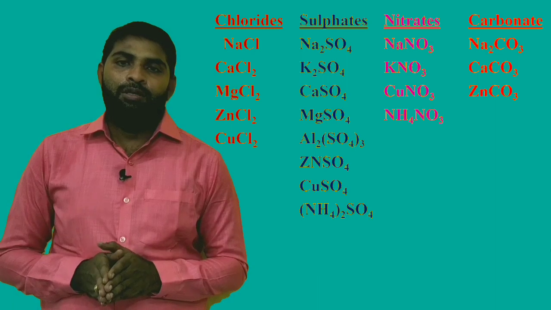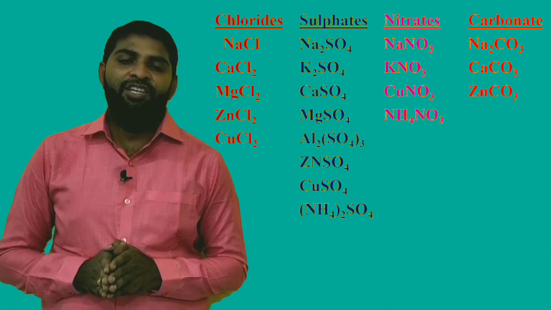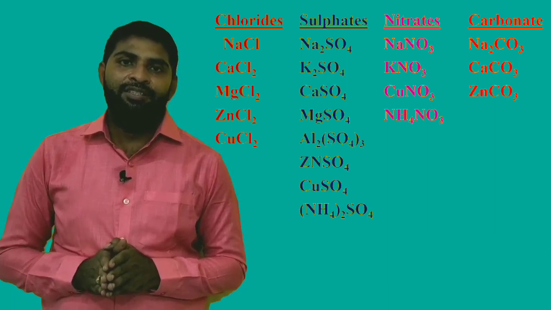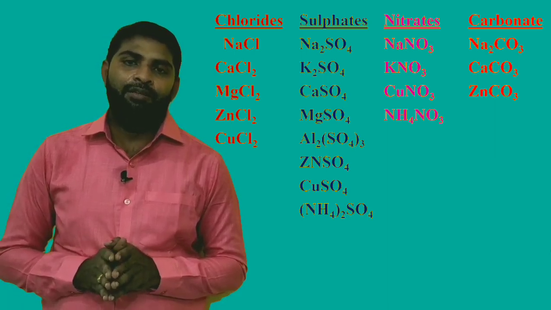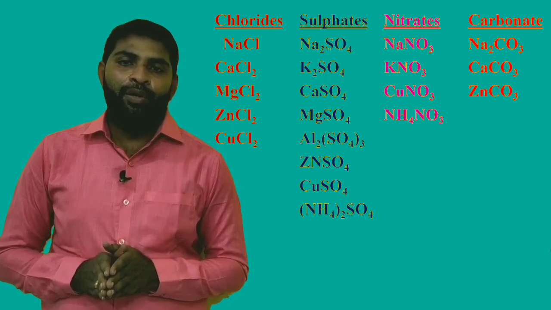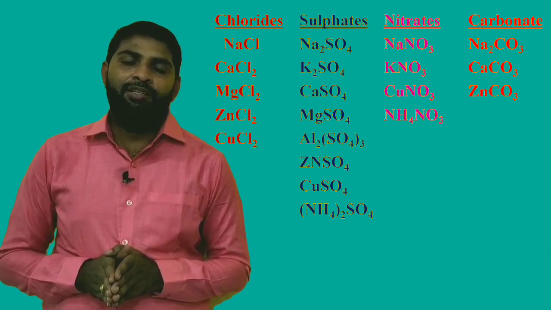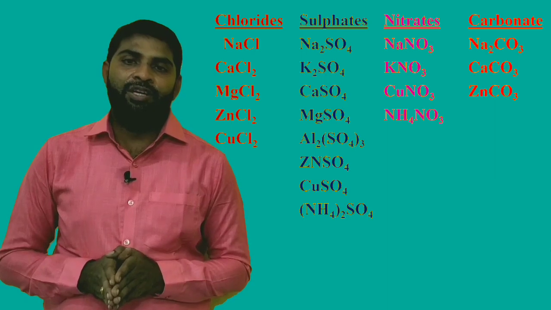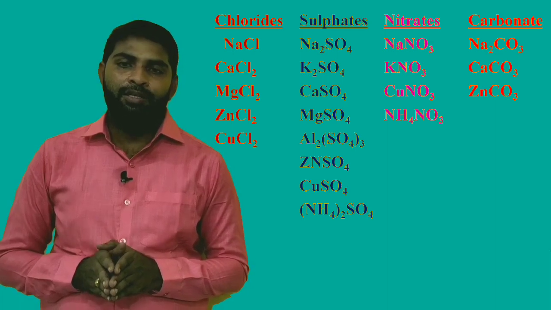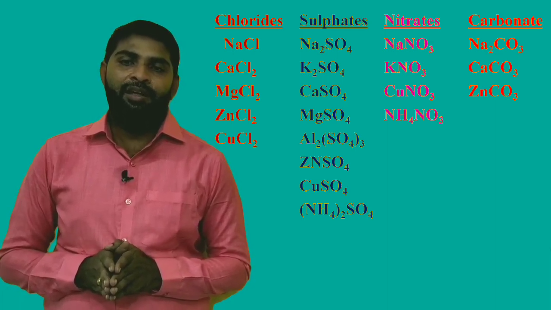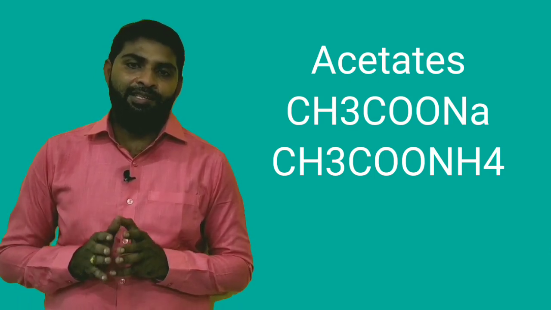Next are sulfates: sodium sulfate, potassium sulfate, calcium sulfate, magnesium sulfate, aluminum sulfate, zinc sulfate, copper sulfate, ammonium sulfate. These are the sulfates derived from sulfuric acid, and nitrates are derived from nitric acid: sodium nitrate, potassium nitrate, copper nitrate, ammonium nitrate. Carbonates: sodium carbonate, calcium carbonate, zinc carbonate. And acetates: sodium acetate, ammonium acetate. These are the examples.